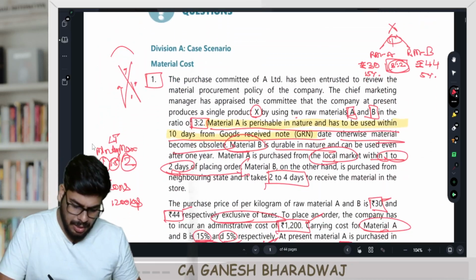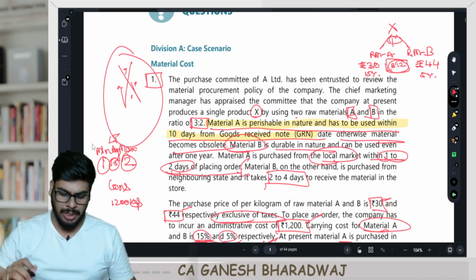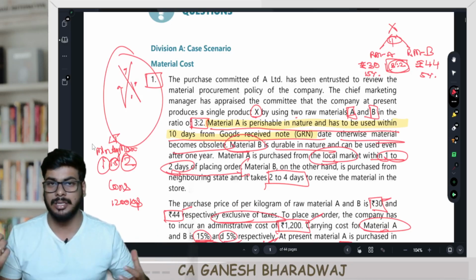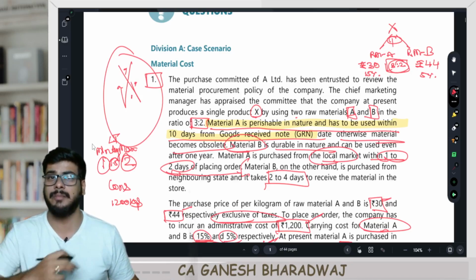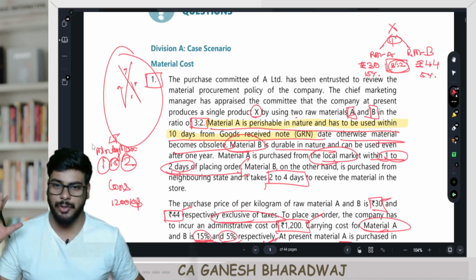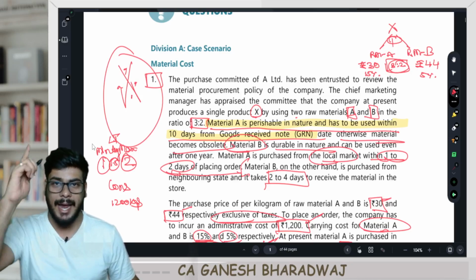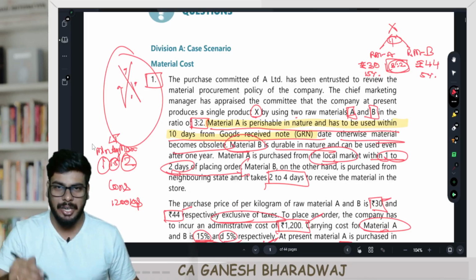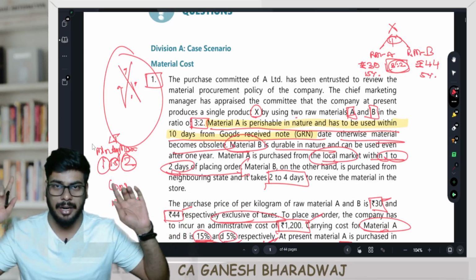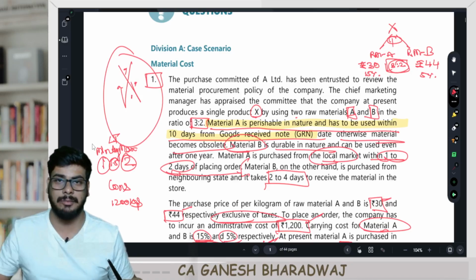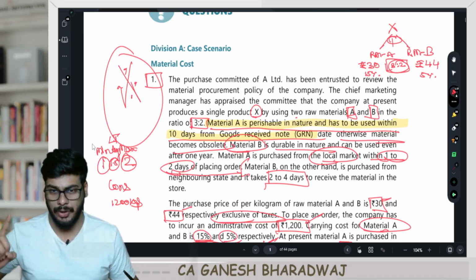In my opinion, this is the topmost rated sum in the present RTP, because it requires twists and turns like anything. And this is a kind of question that I have not seen myself before in the history of institute's publication at the intermediate level. That is the level of standard that they are expecting. And this should not frighten you, guys. If you didn't know how to solve this sum, you are learning it right now. That's about it. Leave it there. Please do not extend this. Don't think that all the sums will be like this. 1 or 2 sums might be like this, and that is what we are tackling here. Clear with this, guys? Fine.